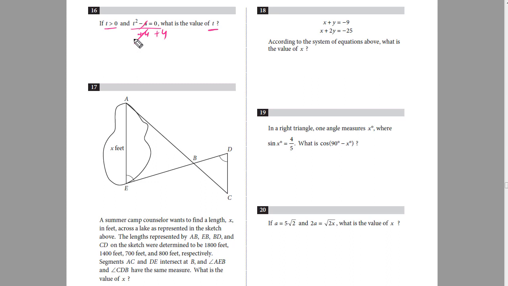This minus 4 cancels with this plus 4, so t squared will be equal to 4. Now I'll take the square root on both sides, and the square cancels with the square root, so t becomes plus or minus 2. Because it says that t is greater than 0, I'll negate negative 2. So t will be equal to 2.